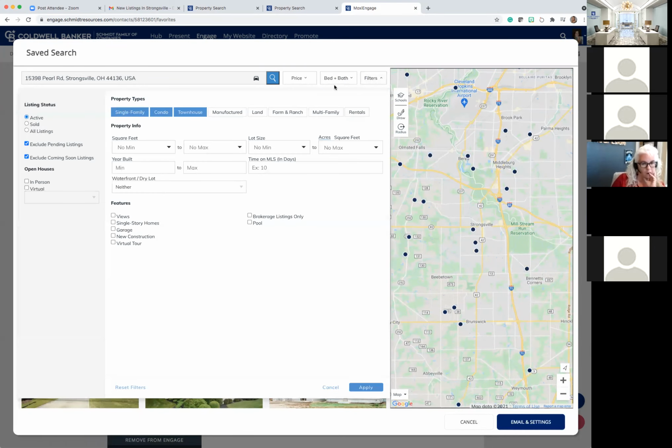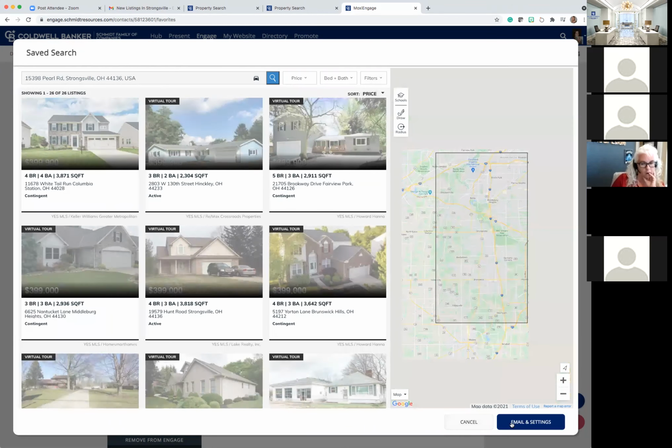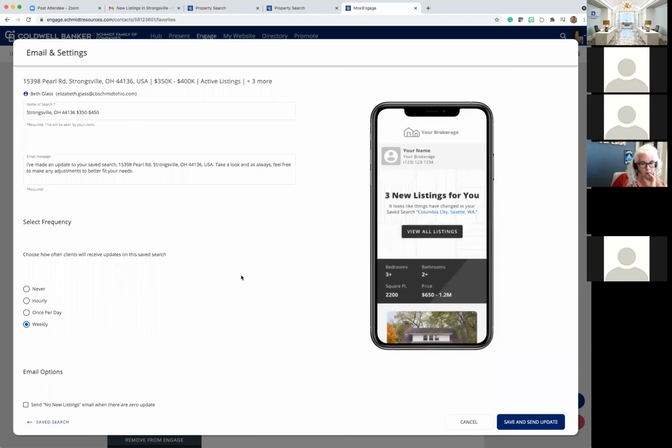Whatever she decided to change, where she said, now I don't want to see townhouses, I don't want to see condos, I could remove those. Okay, and then I'm going to go ahead and hit apply, going back down to email and settings. And I'm even able to say 350 to 450, and I can be even more clear here. So she knows when she clicks on these same links, because they're all interactive, she knows I've made the change. I can say just single family.